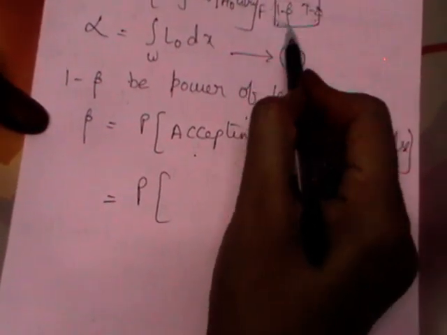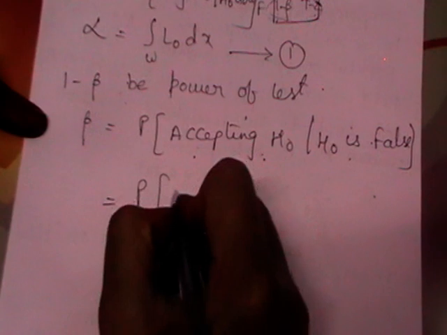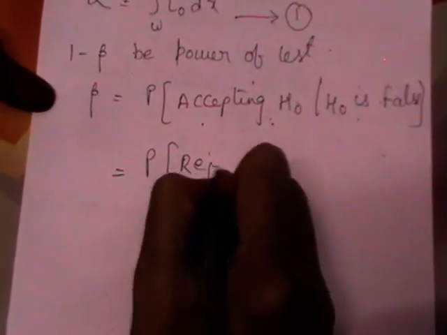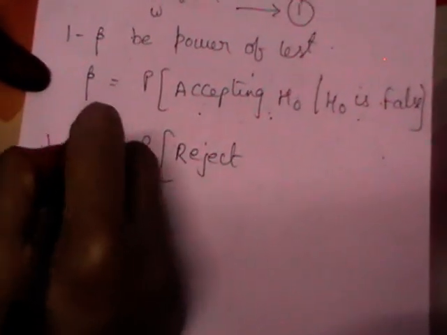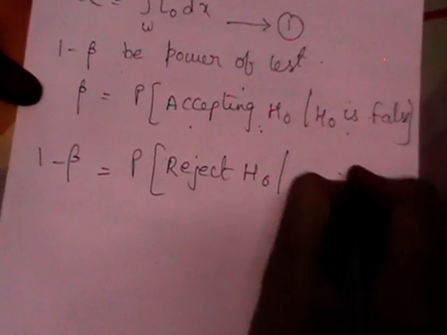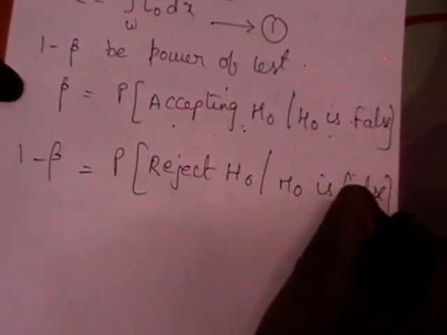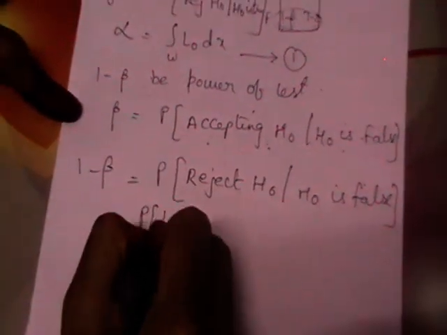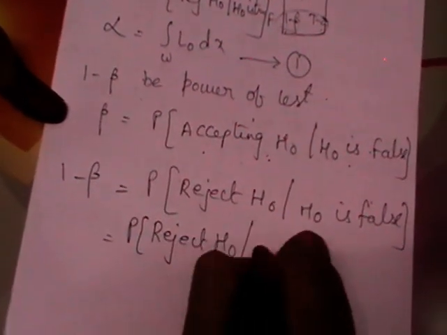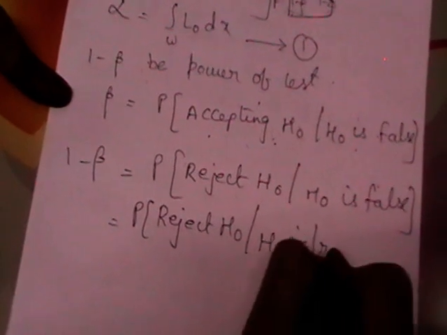Those can be obtained by complementary probabilities. So 1 minus beta will be probability of rejecting H0 when H0 is false. Rejecting H0 when H0 is false is the same as H1 is true.